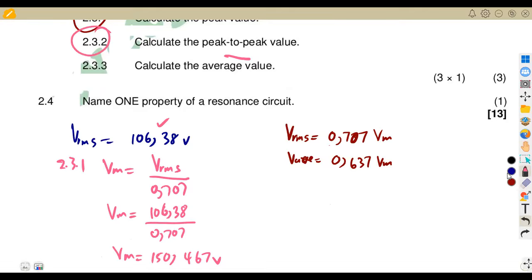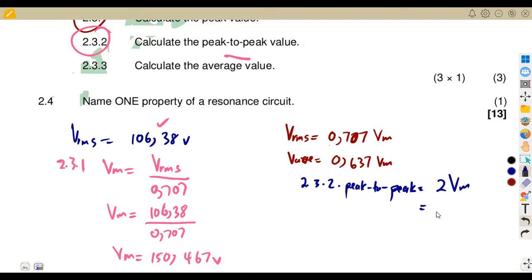And the other part is the peak to peak value. The peak to peak is the one that we take in between a maximum peak value and another peak value on the negative side. So that is simply twice the maximum value. Our peak to peak value is simply 2 times the maximum value or the peak value.